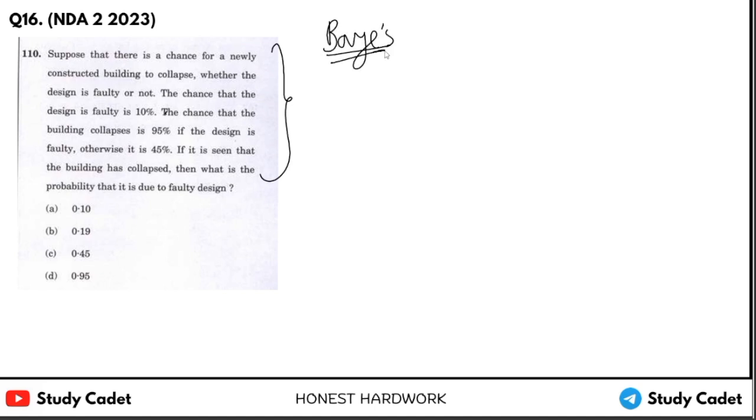Okay, and in maximum cases, if you have such a long question, then it will be only of Bayes theorem, right? So how do we need to do? See, it's a short trick. We need to see what is the probability that it is due to faulty design. So we will take the probability of faulty design on the upper side, means the chance that the design is faulty is 10%, and not faulty will be 90%.